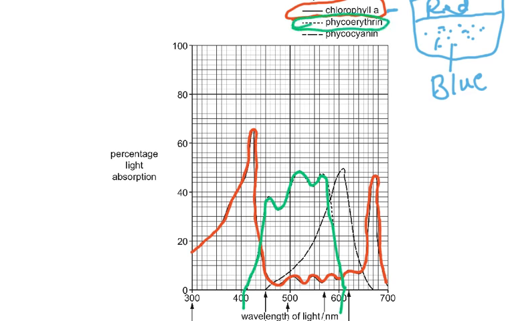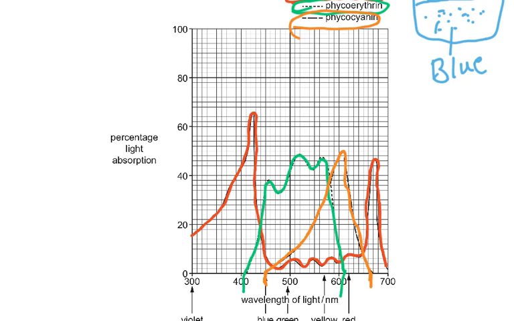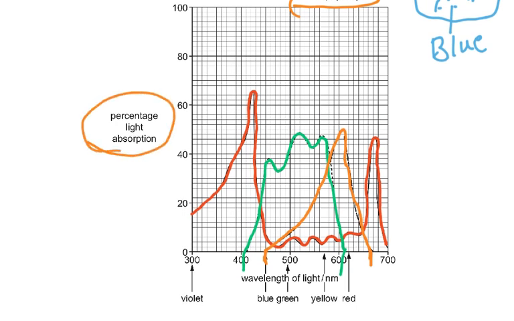And then we have phycocyanin, let me use an orange color for that. Where is the phycocyanin? It starts here, goes up here, and then it is between this area and this area, between 450 and 650. No, not 650, it's more than 650, about 660. So this is the one that you have to understand. Now we have percentage light absorption, and here we have the different wavelengths of light, and then you have the different colors: violet, blue, green, yellow, red, and all that.